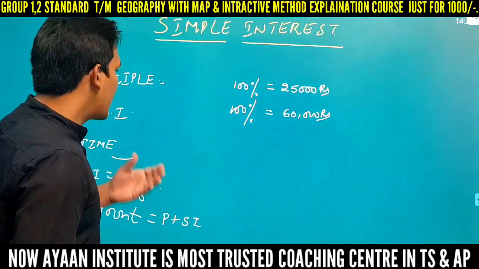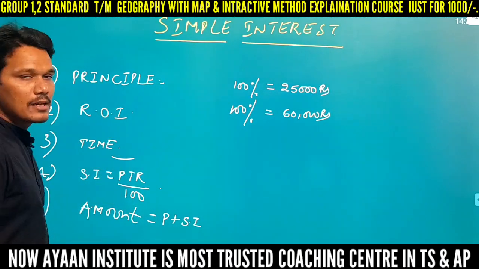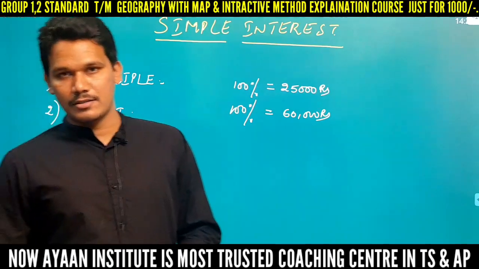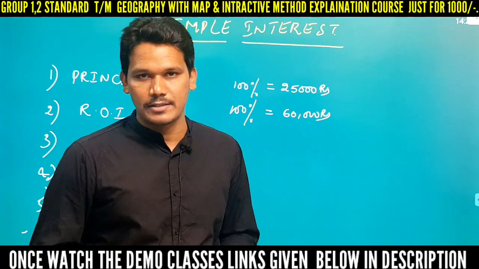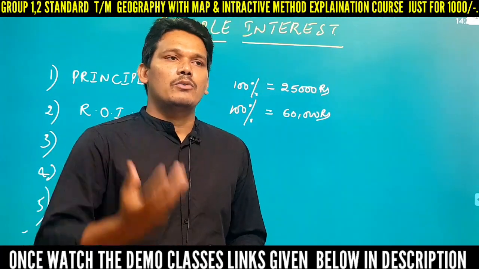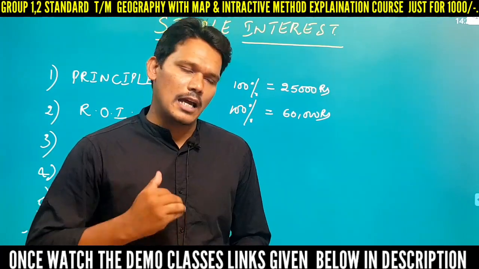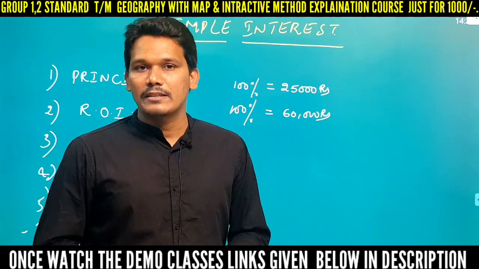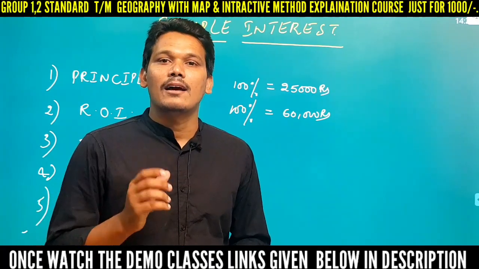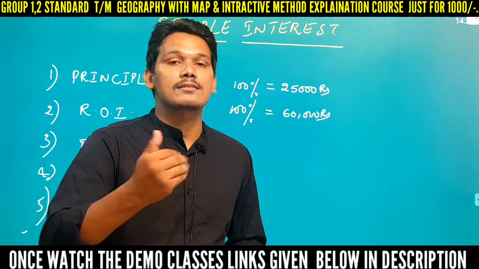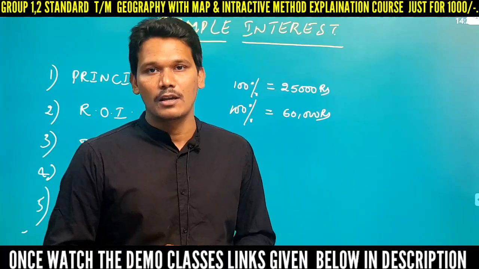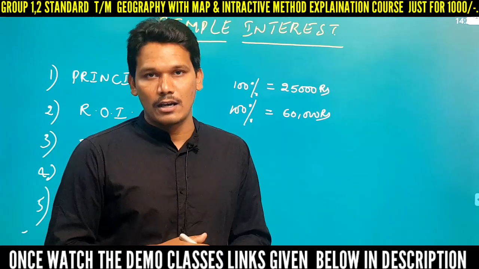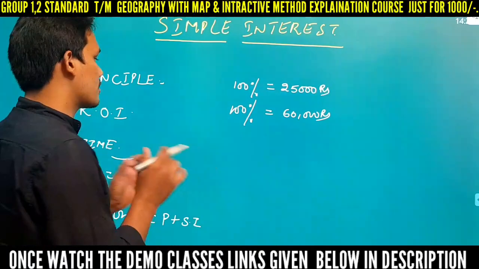Next we'll go with the second term, which is rate of interest. For example, if you want to borrow some money from me and you ask for 50,000 rupees, I give 50,000 rupees to you. The next thing you will ask is what the rate of interest is. I will compulsorily charge some rate of interest; I won't give it freely. Normally these things happen outside, and the same thing we are going to discuss here.